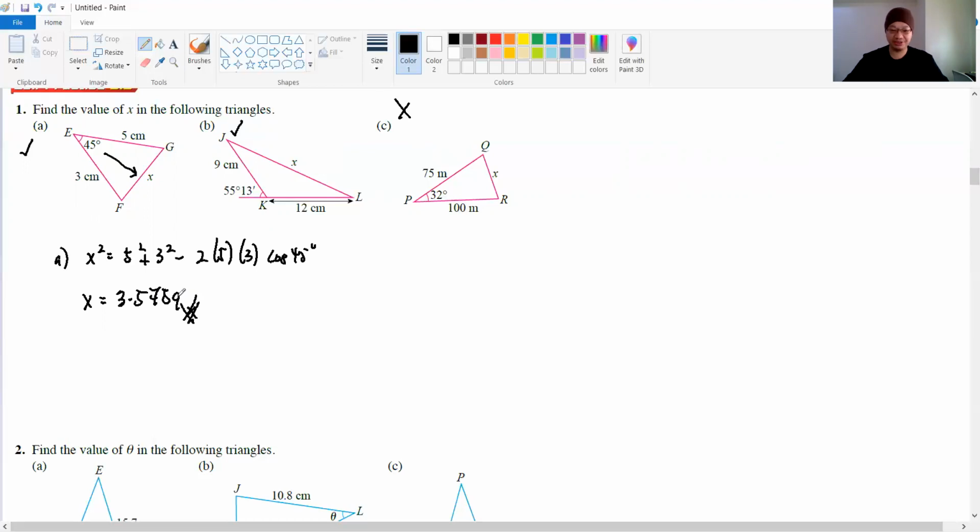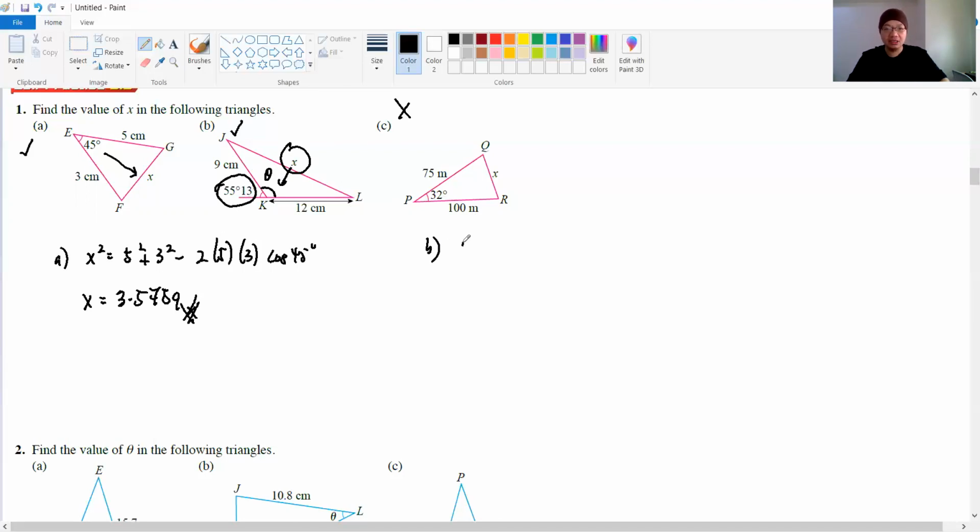Okay, cantik. So that is question A. Question B here, very interesting. We want to find X here. Opposite to X, the angle inside here is this theta, not the 55. 55 is the outside angle. So this is 55 degrees 13 minutes.